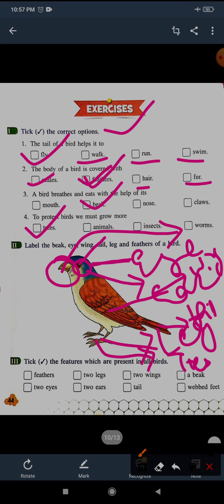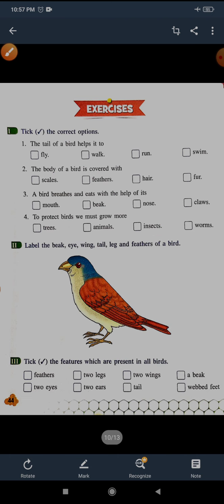Now the third section: tick the features which are present in all birds, not only one. Feathers are present in all birds: two eyes, two legs, two ears, two wings, one tail. Webbed feet are only present on water birds, not in all the birds. Now let's start the next section.